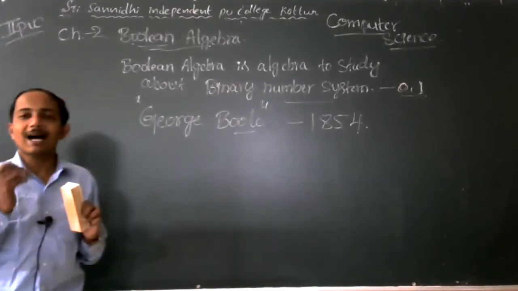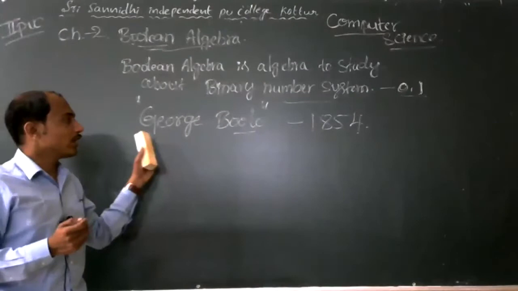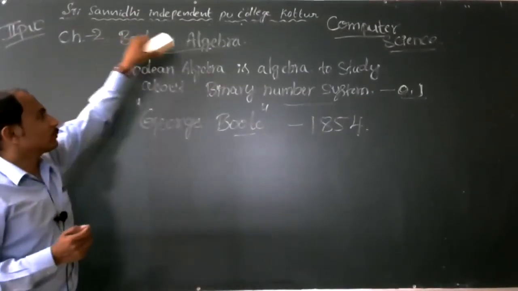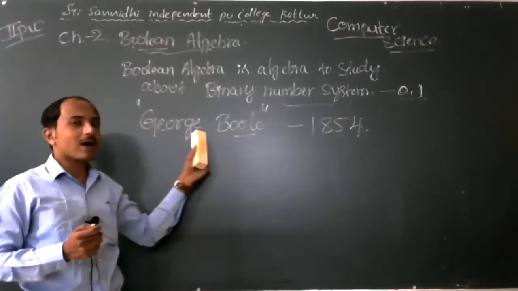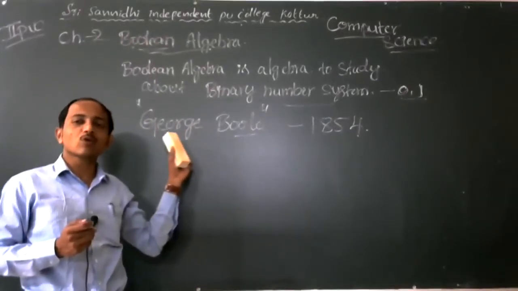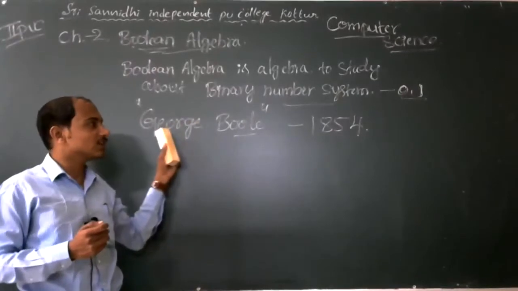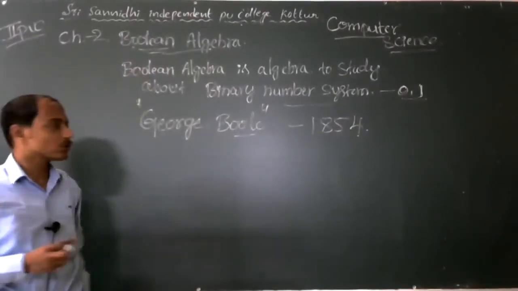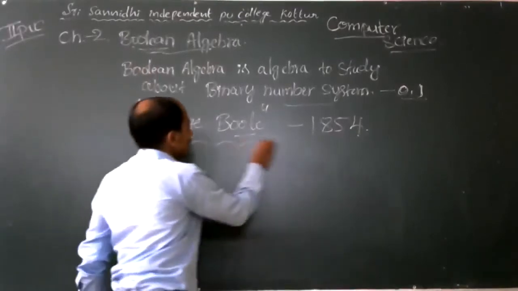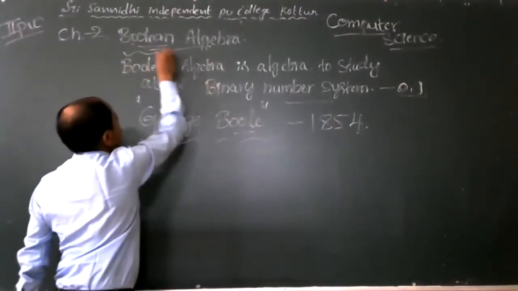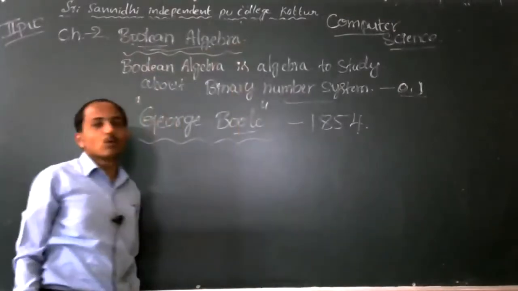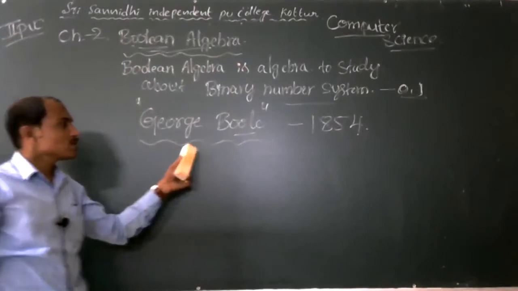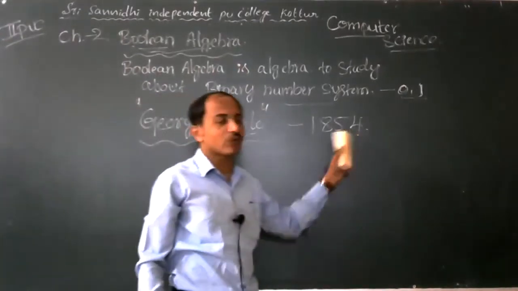Either true or false signals, that is 0 and 1 signals, are passed using logic circuits. Logic circuits are all studied in the Boolean algebra concept. So Boolean algebra was introduced by George Boole in 1854.